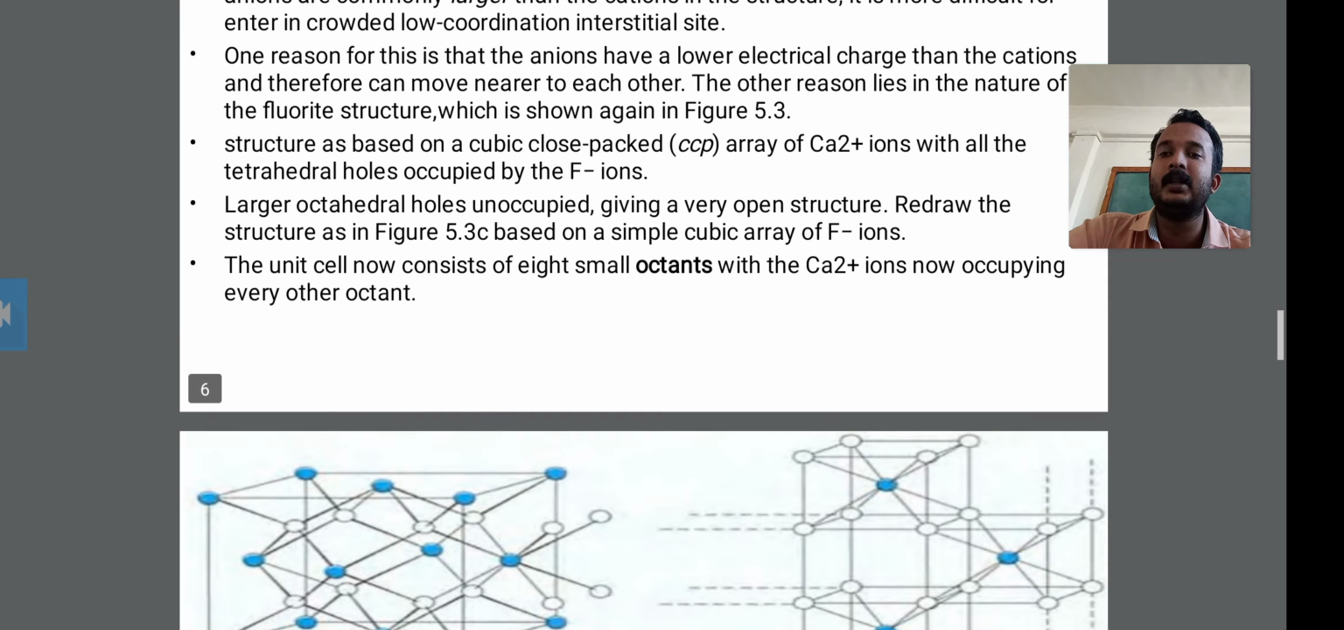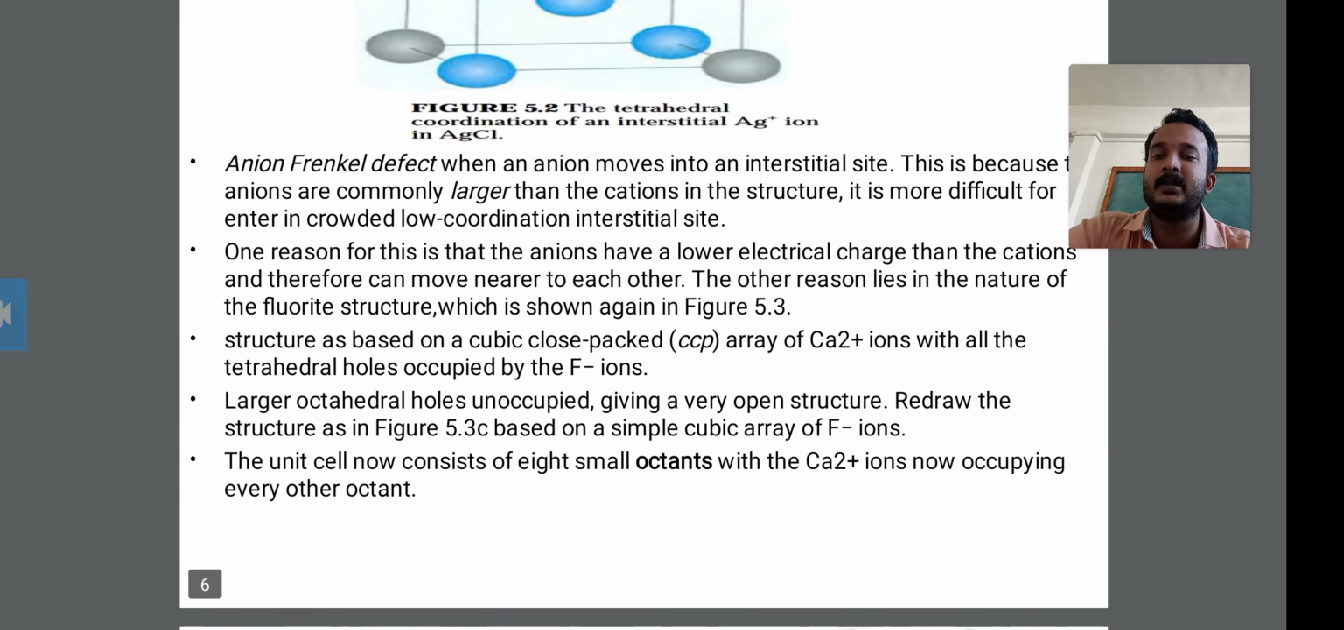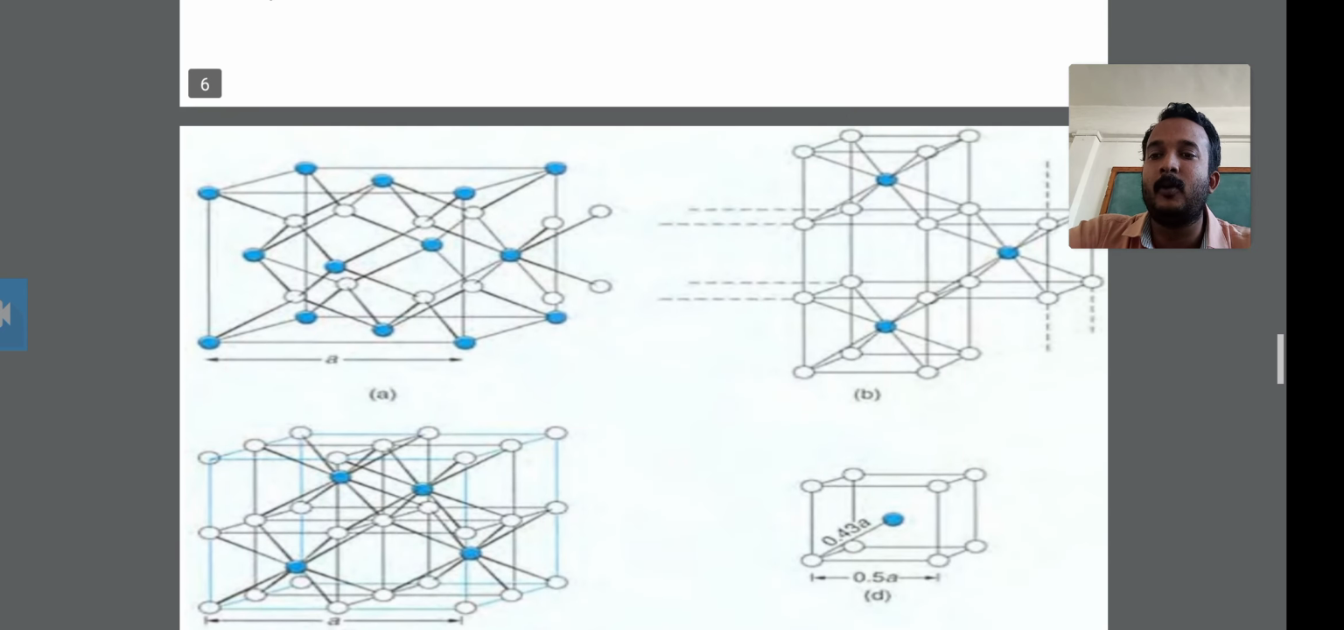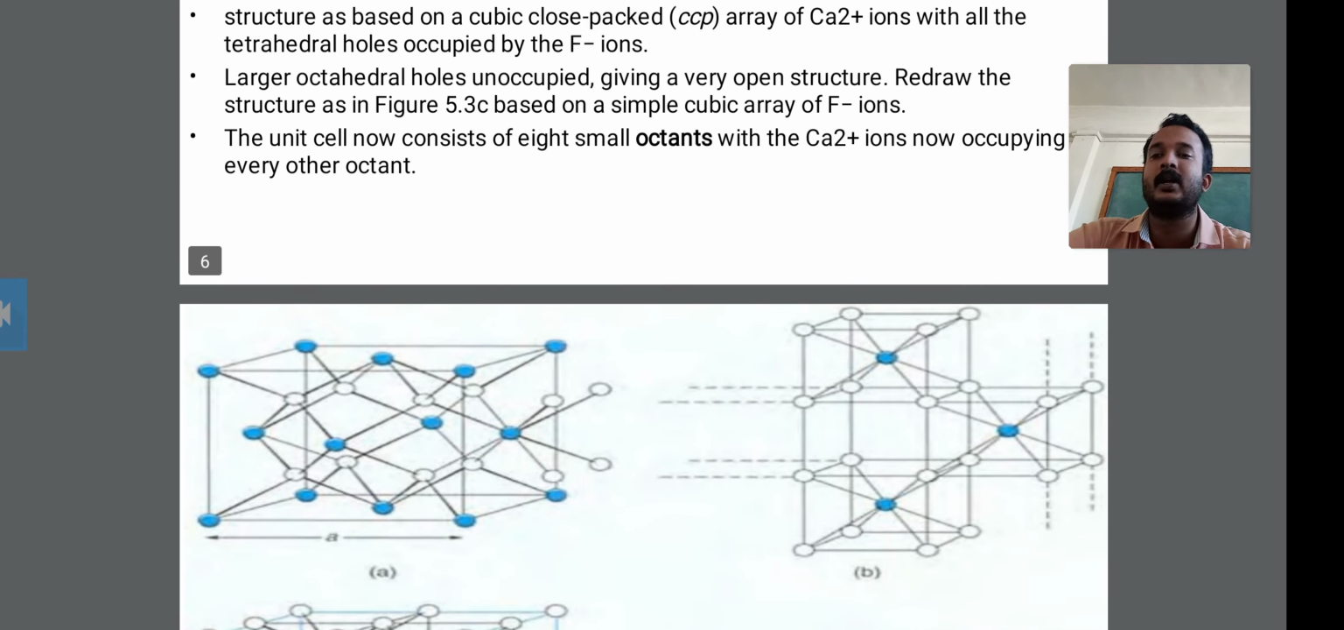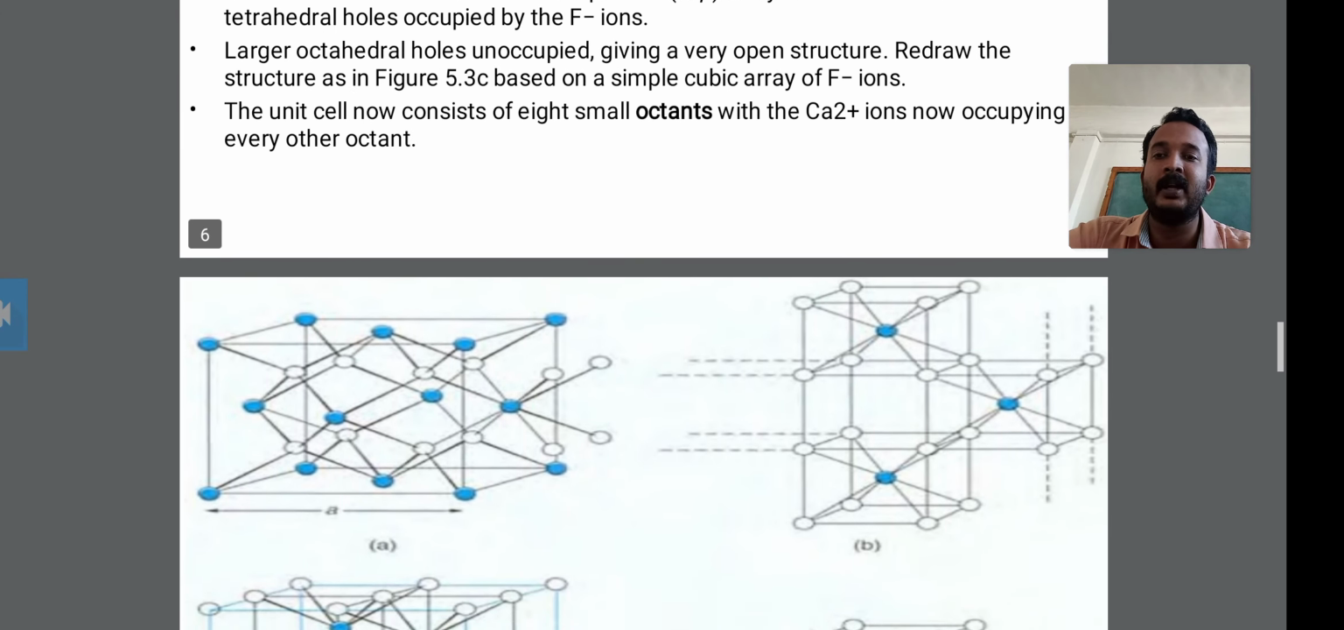Secondly, the structure is based on a cubic close-packed array. All these fluoride structures are based on a cubic close-packed array of Ca2+ ions. This CCP array contains the Ca2+ ions, with all the tetrahedral holes occupied by F-. The white spheres show the tetrahedral holes, and these tetrahedral holes are occupied by the F- ions.